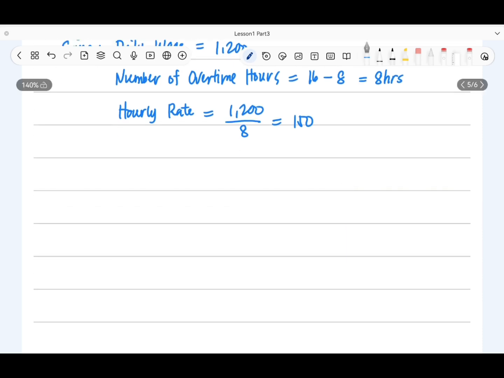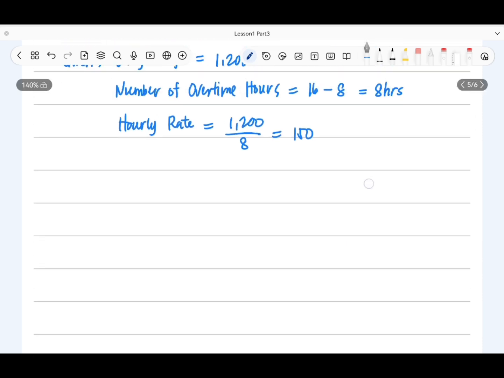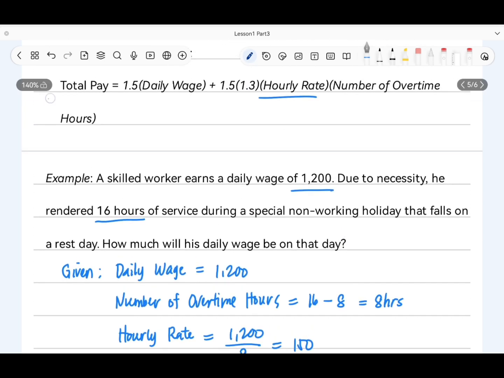Okay, and then let's compute. Let's use this formula here.